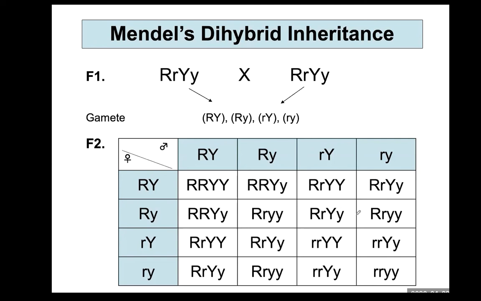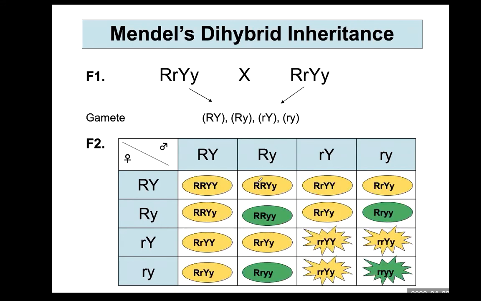So based on these genotypes, you can tell their phenotype also. Large R, at least it has one uppercase R, indicates round shape. Large Y indicates yellow color. So round seed and yellow color seed. What about here? Round seed, green color. This is yellow color, but it's not round. It is wrinkled. Based on this genotype, you can analyze the phenotype.